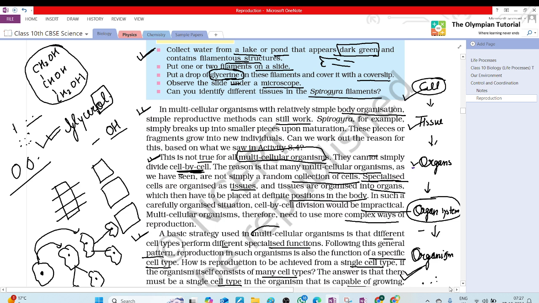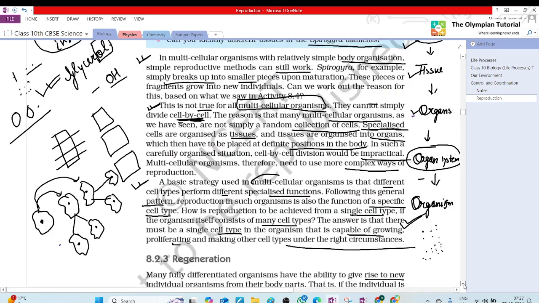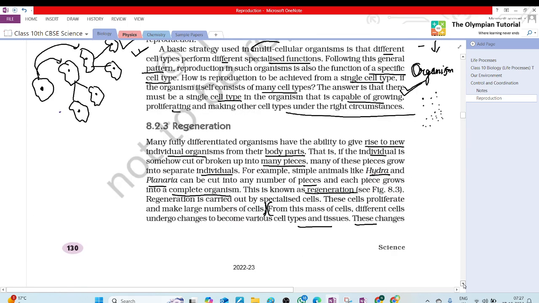In regeneration, the organism is cut anywhere, anyhow, and a new individual is formed. But fragmentation is properly a reproduction method in which the organism simply breaks down into smaller pieces upon maturation. Regeneration is not a proper reproduction method.